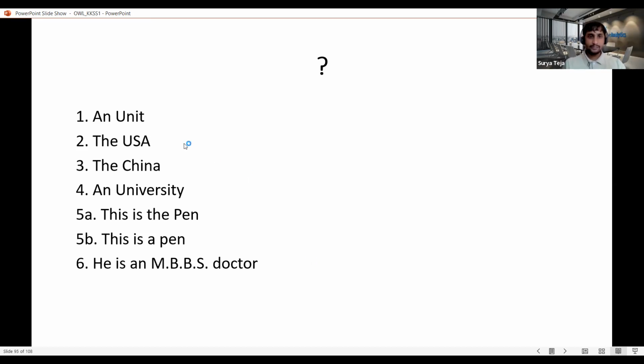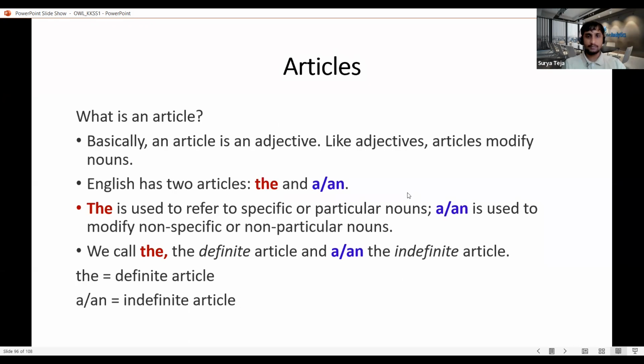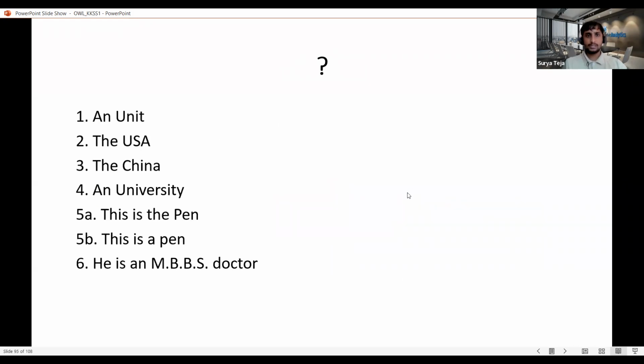So starting with the first one, an unit. Can anyone say if this is right or wrong? It's a unit, right? Okay, right. Some people get confused, like English alphabets are divided into consonants and vowels.